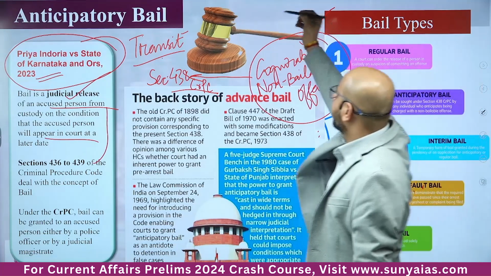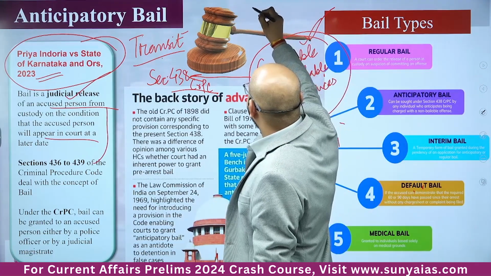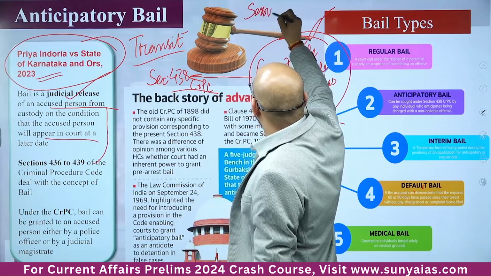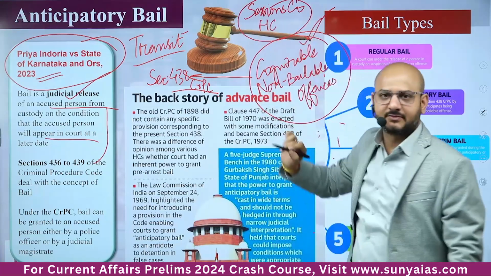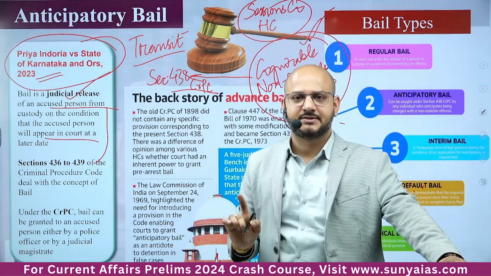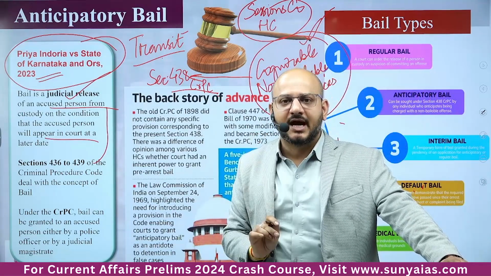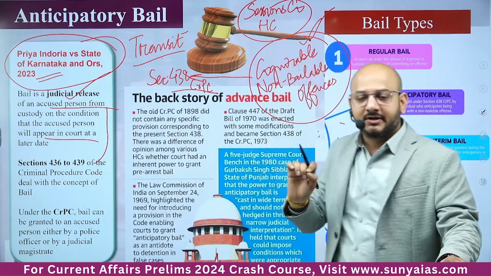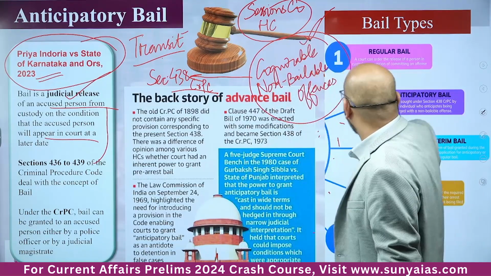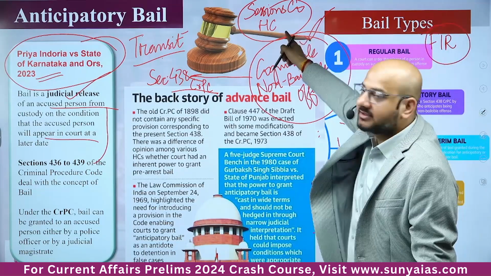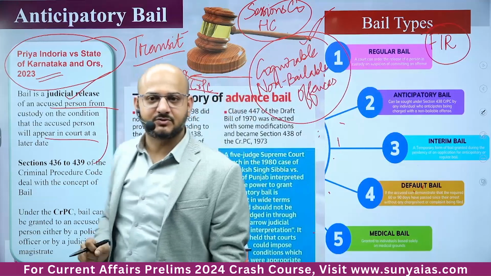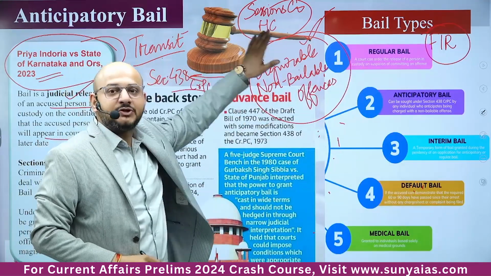Here what happened that previously, for example, if I talk about sessions court or high courts, they have territorial jurisdictions. Supreme Court said that if FIR has been lodged against the accused, even outside the jurisdiction of the High Court or Sessions Court, then also they can issue interim bail.